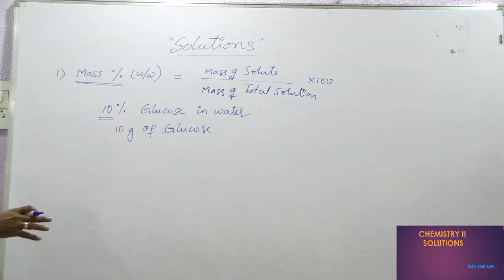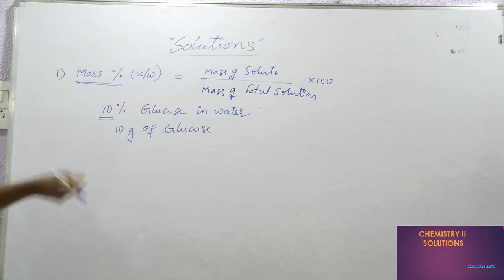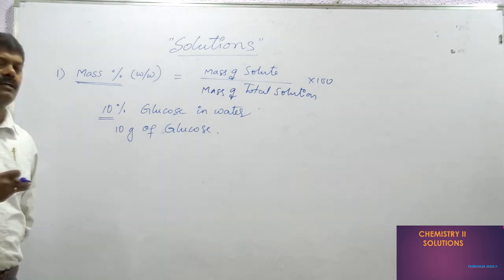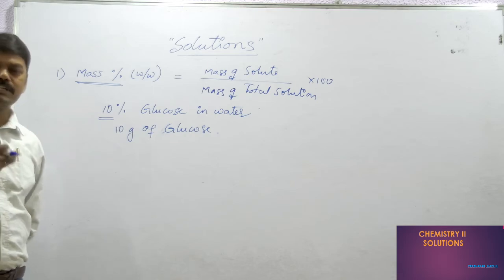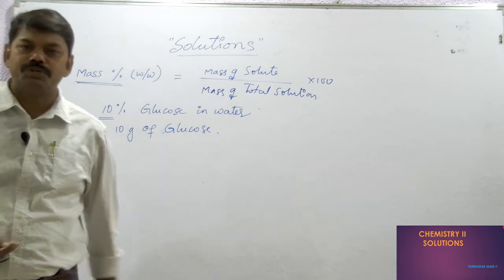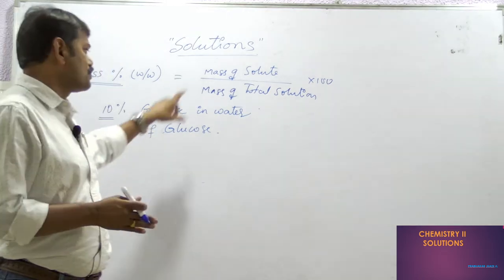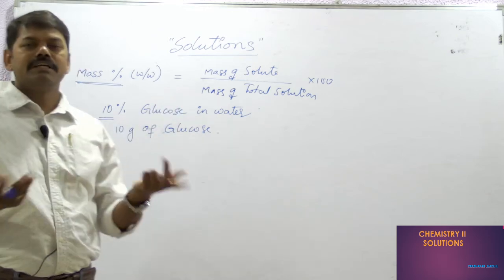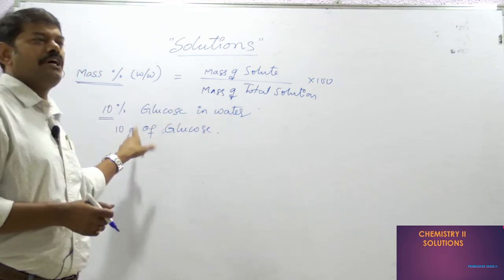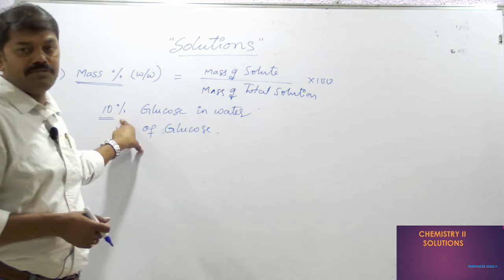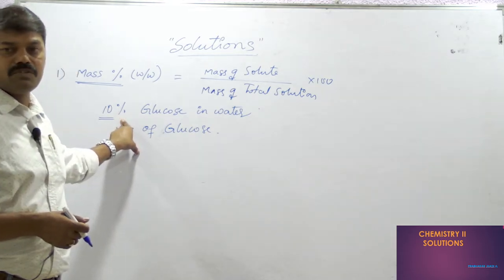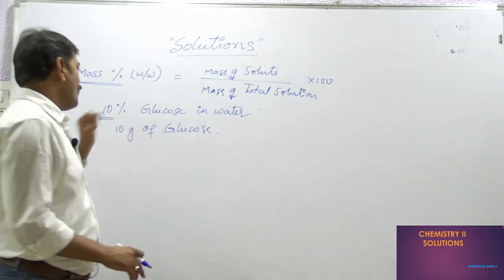You will understand very easily in daily life. You take a spoon, assume it is 10 grams, and you take 100 grams of water, then you mix it. After mixing, you are getting a solution, and if it equals 100 grams in total, then that is called 10% glucose water. That is very simple.